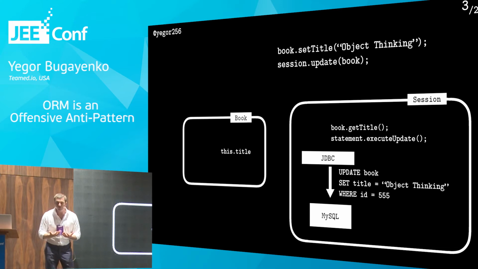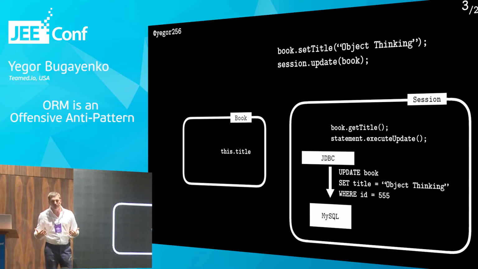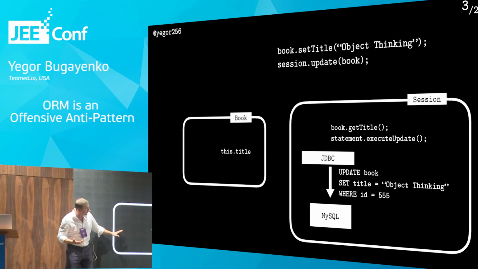We can't put any methods in there because there's nothing to do in there, because there's no logic in there. We cannot actually make this book smarter except just being a storage of data, except being just a container of some elements. Because if I want to put some functionality in here, I can't, because there's no access for me from here to the database.